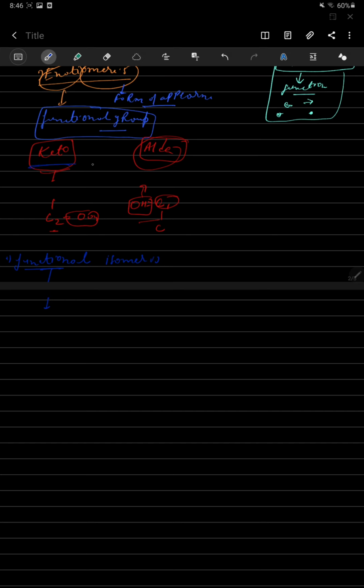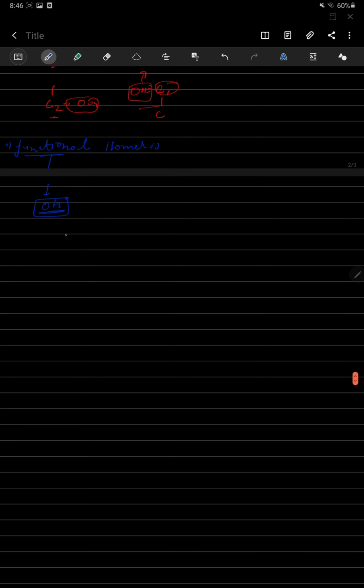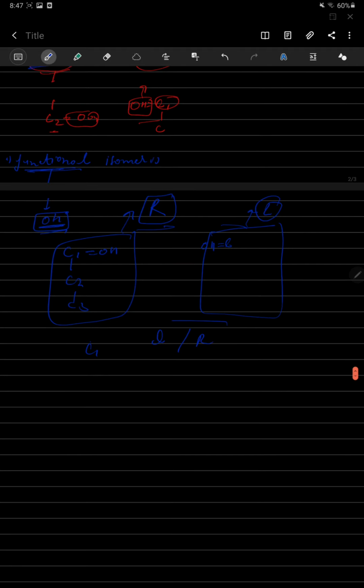I'm not saying about ketone, acid and aldehyde. I'm saying about the functional group. Mainly the functional group is different. The functional group is OH. As I said earlier, the functional group is different. In one compound the OH is here, and in another compound it is on this side. So in this compound it is on the right side, in this compound on the left side. So the functional group is changed from left to right.